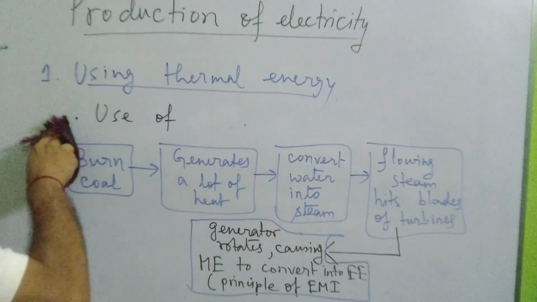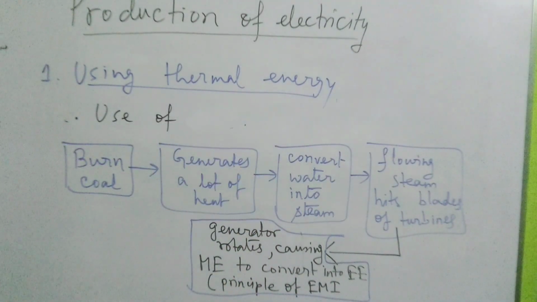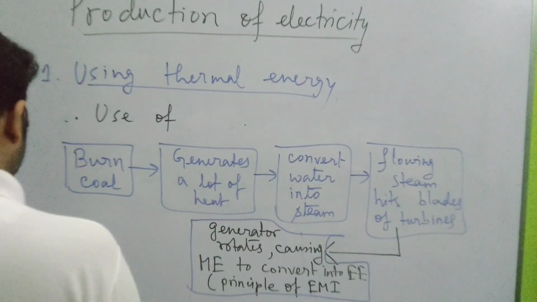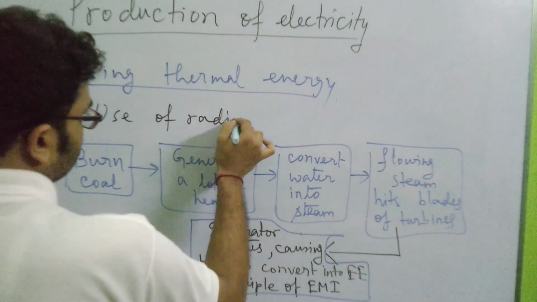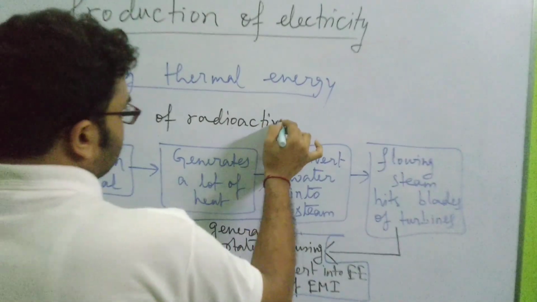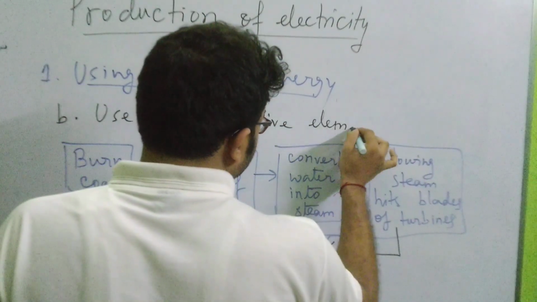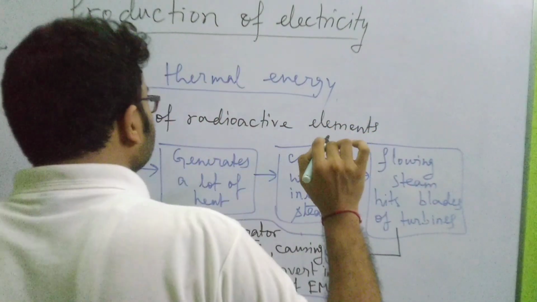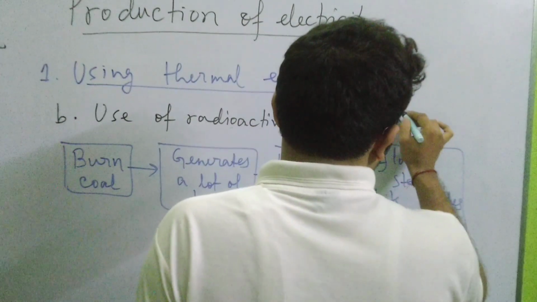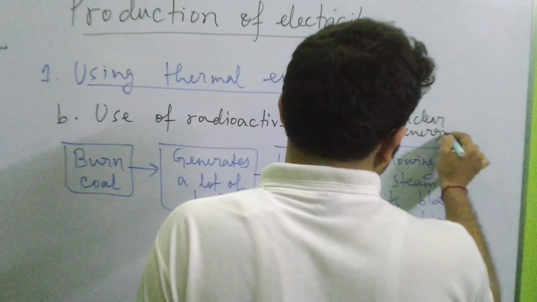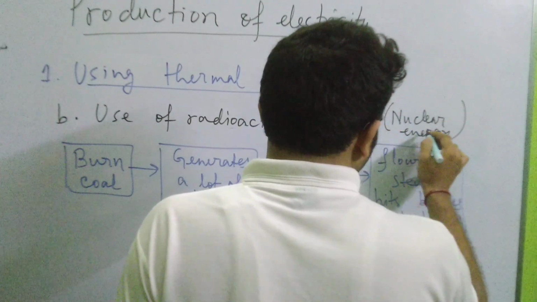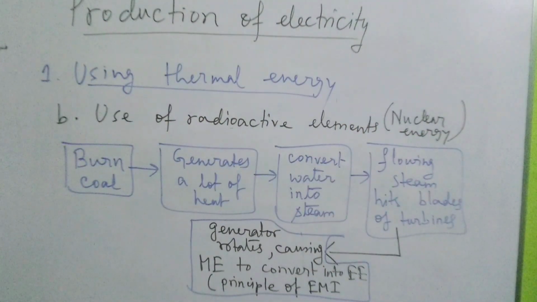Okay, so the second point is use of radioactive elements. It is also called nuclear energy. Now what are these radioactive elements? Also we will discuss this in a later class. Okay, so this is called nuclear energy. Just the first block has to be changed.